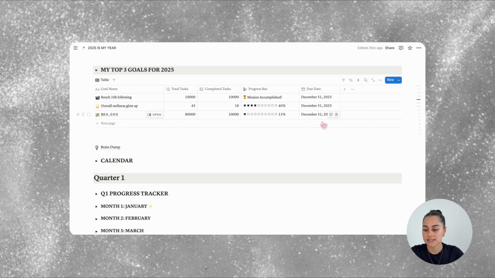And how this works is, say your goal was reaching a following of 10k, you'd put 10,000 into the total task column over here. Think of the tasks in this case as followers. Each task you complete or follower you gain, you'll put in here, and it will move you closer to completing your goal. If your goal was to launch a website, that could involve steps like research, design, content creation, and promotion. That would mean that you put 4 in the total tasks column. And so you just fill it out throughout the year and see the progress you're making towards achieving those goals. And then once you've achieved it, it will say mission accomplished.